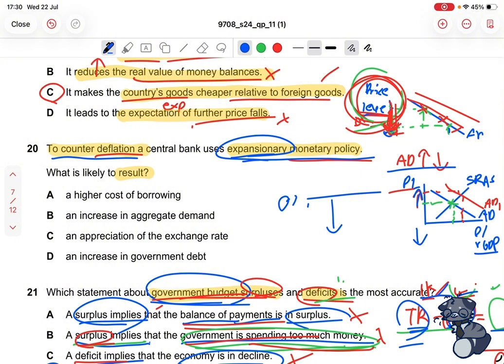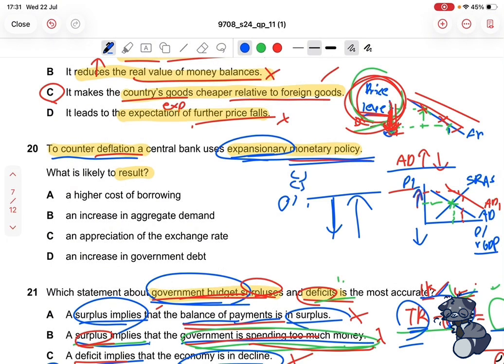Therefore, we want to counter that. So we want to make sure that the prices are stable. So if your prices are falling, how are you going to stabilize it? You're going to make them increase or rise again to hopefully get to the 0% point, but that's not going to happen. But at least we don't want it to fluctuate as much. So to counter deflation, we're going to try to increase inflation or increase the price level. That is the aim. And of course, we are going to use our monetary policy to do that, and there are different types of monetary policy.